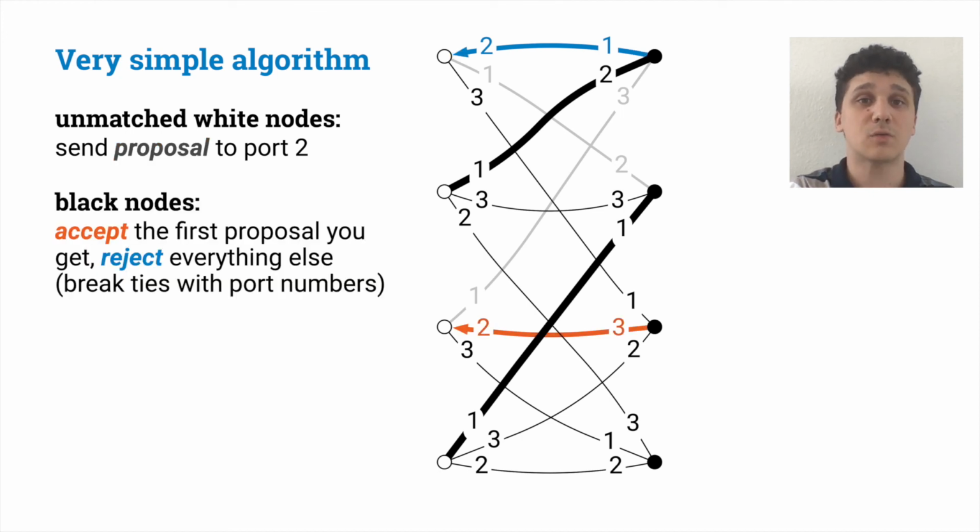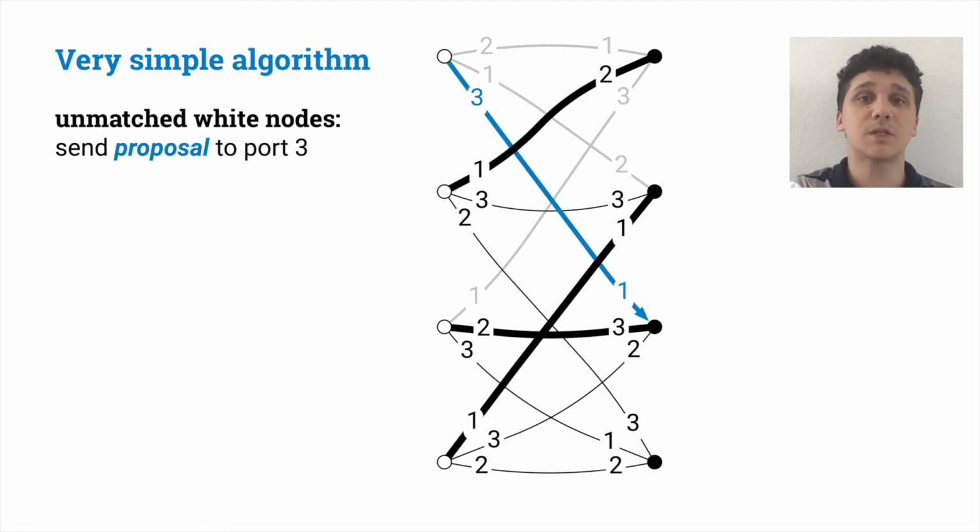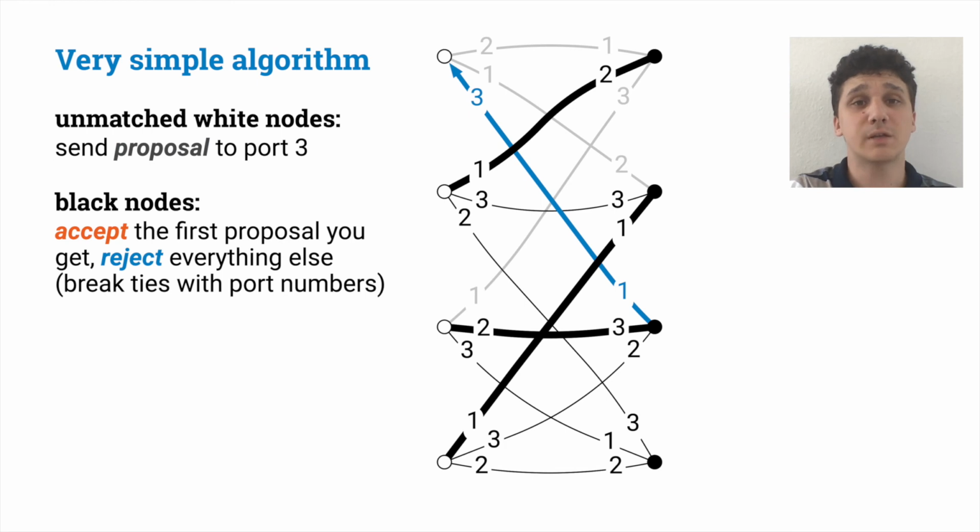Hence, the first request will be rejected, while the second will be accepted. And this is what the partial solution looks like after the end of the second phase. Nodes repeat this for each incident edge. So the first white node continues by proposing via its last port. Unfortunately, this neighbor is already matched, so the proposal will be rejected.